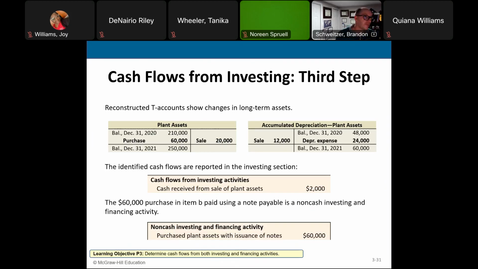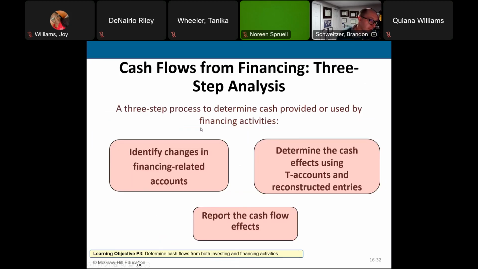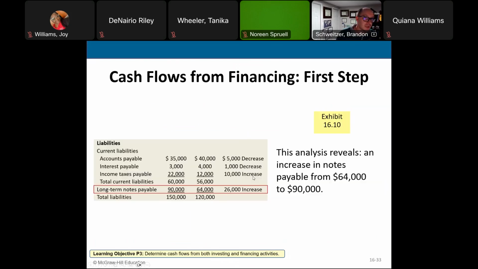But it's really straightforward for both investing and financing activities. It's just the cash coming in minus the cash going out gives us the net cash flow for investing and financing activities. When it comes to the financing activities, we identify those changes related to finance. We look at the T accounts again, and then we report. So same exact type of process.